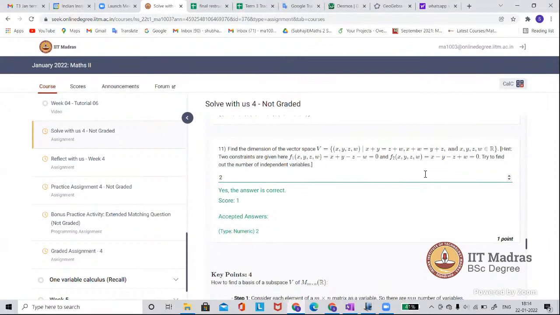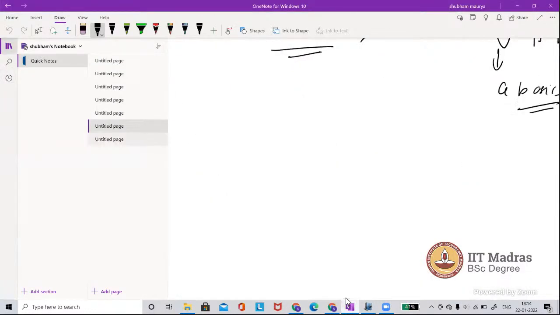Sir, could you please explain what she said? She is telling the process to find the dimension, but she is jumping directly to the dimension. Let me take this example and show how to find the basis of this vector space V. Then we will count the number of elements in that basis and that gives the dimension. Please tell me what V is here again, I am not able to see it.